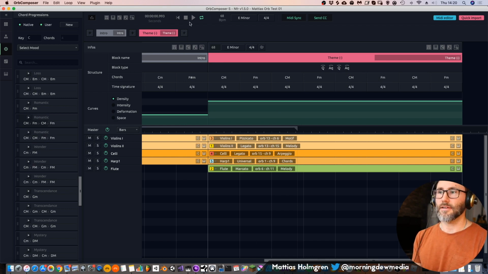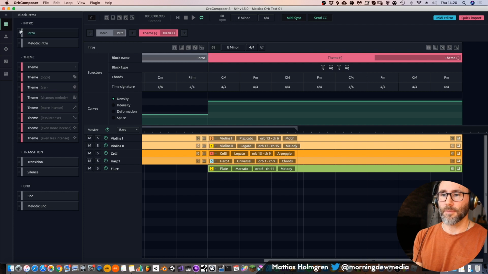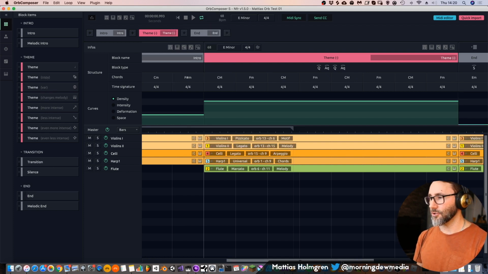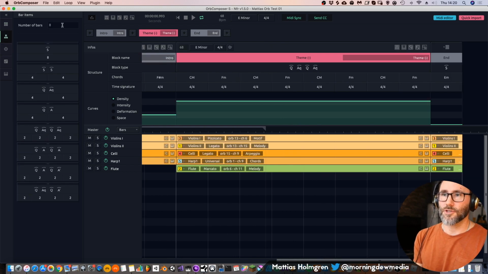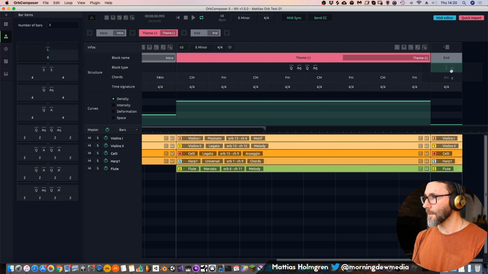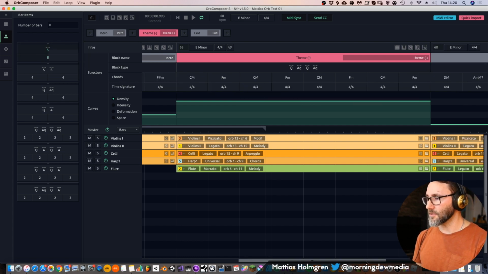Then we can also add another block here. So let's go up here to the blocks and add an ending for our track, for our little cue. And that basically added 4 bars of an ending. We can also change that to be an 8-bar ending. So we go into this bar items and select a standard progression in 8 bars.